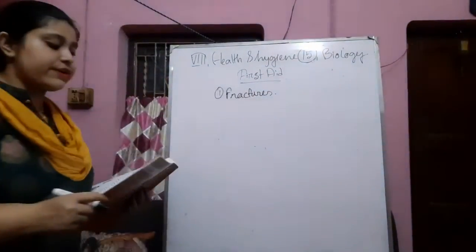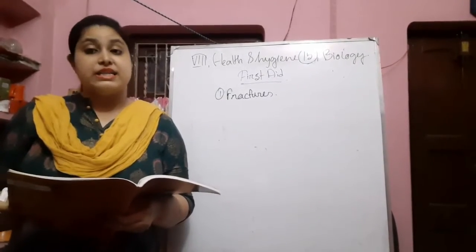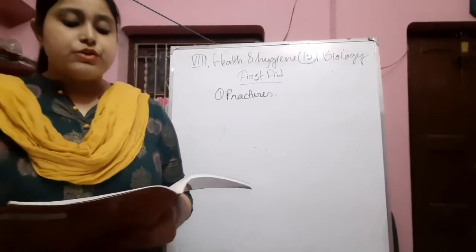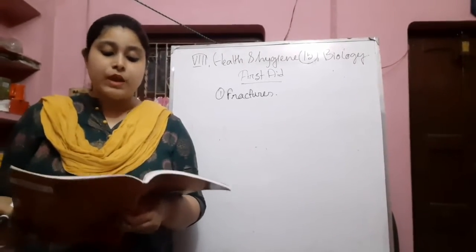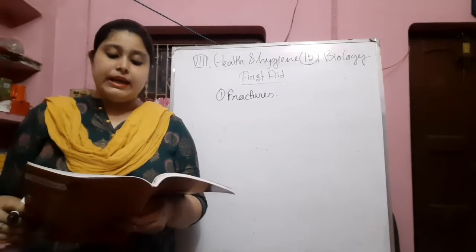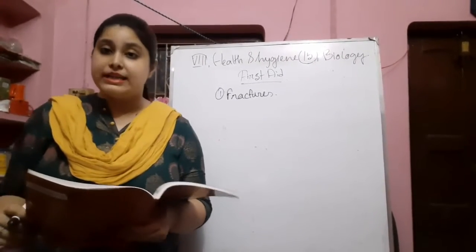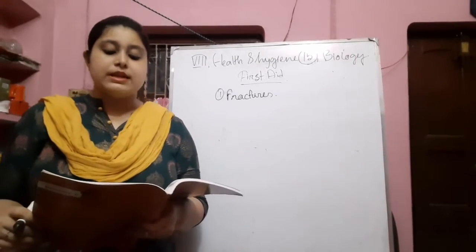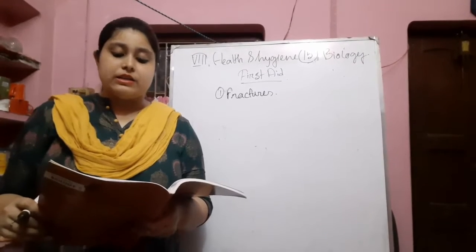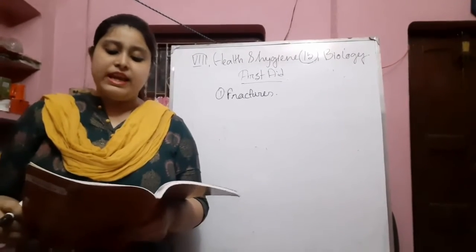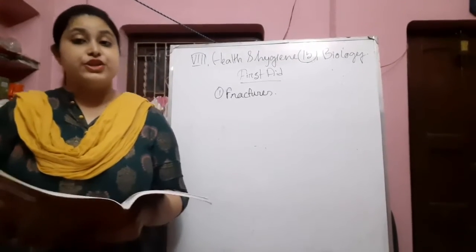A fracture is a crack in the bone which requires immediate medical attention. So what first aid should we give? Stop any bleeding by applying pressure to the wound with a clean cloth or bandage. Secondly, make the person lie down comfortably. Third, immobilize the injured area. Apply a splint to the area above and below the fracture.